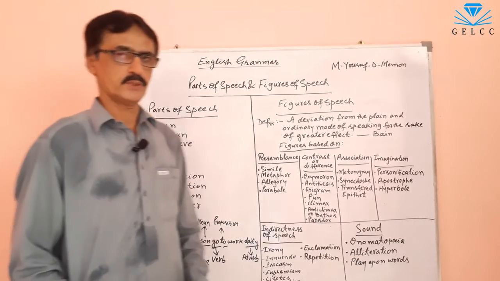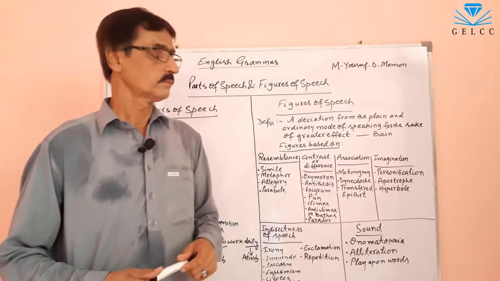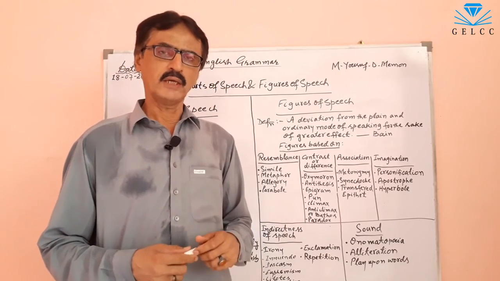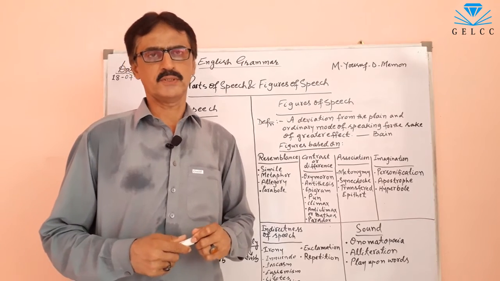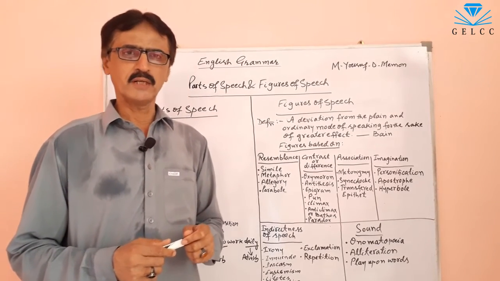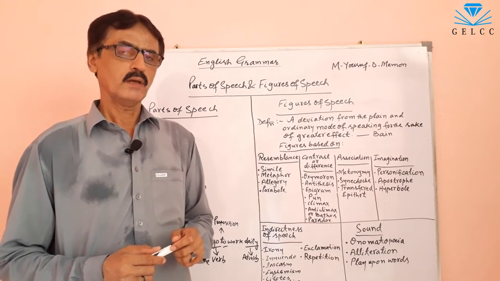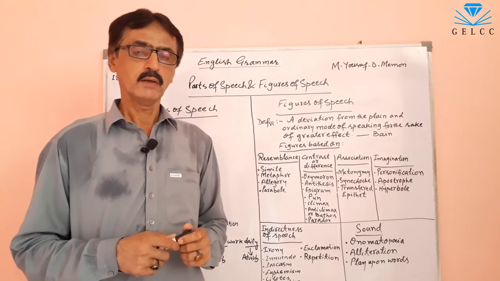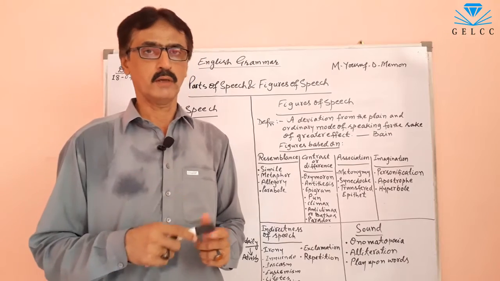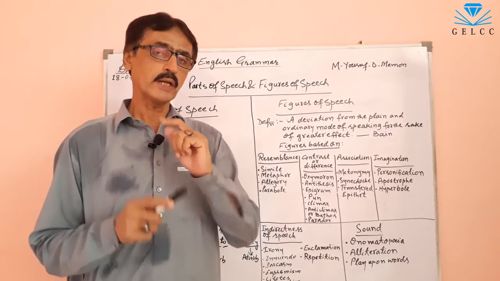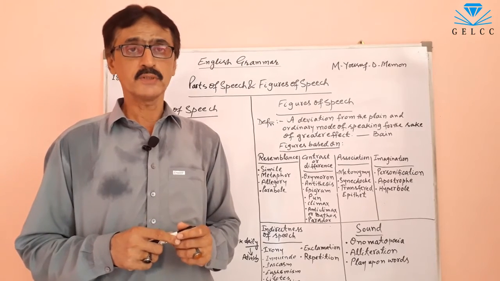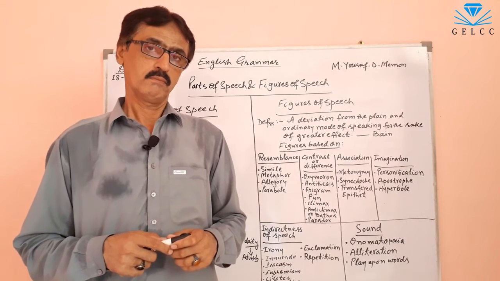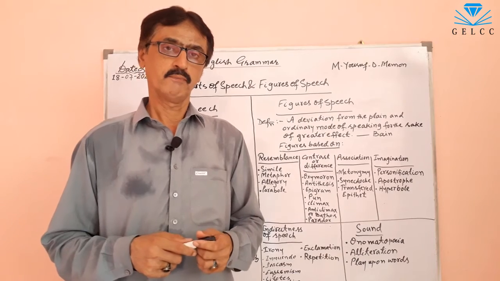Now, figures of speech. Dear students, what are figures of speech? Sometimes we use such words whose literal meaning is different from the actual meaning. Suppose I say, you are a lion, or I say, you are as brave as a lion. You are a person, but I am calling you lion. Lion is an animal. Actually, you are not a lion, but I have called you lion, or I have called you as brave as a lion.